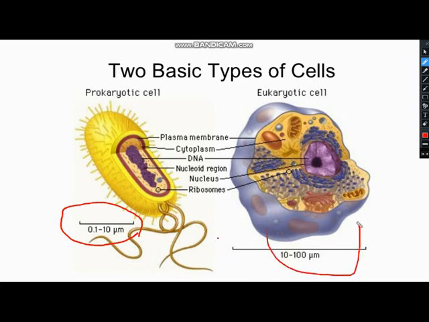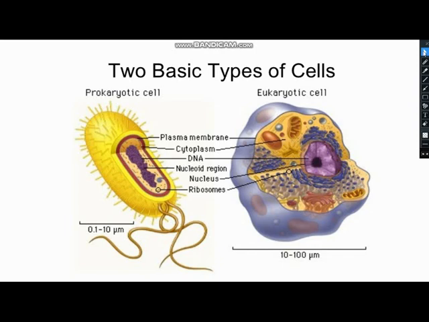Now another difference. Can you see over here the difference in their size? The eukaryotic cells are bigger than prokaryotic cell. Now the third difference. The eukaryotic cell has so many organelles within it. This is mitochondria, this is Golgi apparatus. This type of organelles are not present in prokaryotic cells. They have just one organelle. What's that organelle? That's ribosome. It means eukaryotic cells are much more complex as compared to the prokaryotic cell.